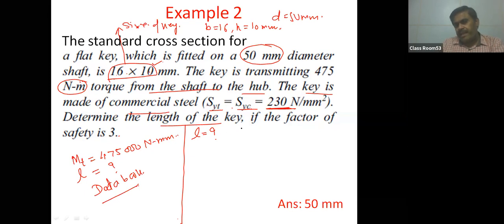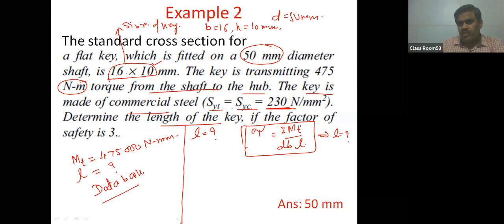So the main concept is that we will determine the length of the key by the formula of shear stress, tau equal to 2 Mt divided by dBl. This is the basic formula for the shear stress. As per this shear stress, we can calculate the length of the key, because torque is given in the question. Torque is 4,75,000 Newton millimeter.